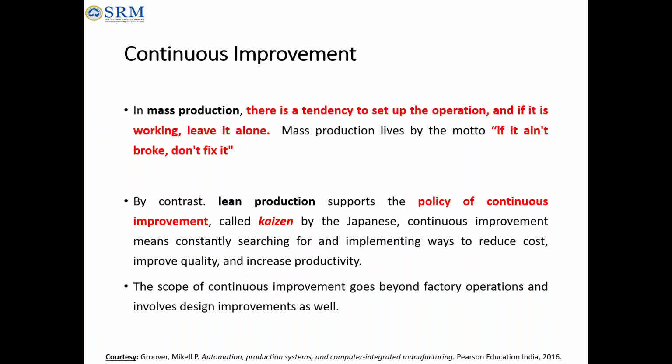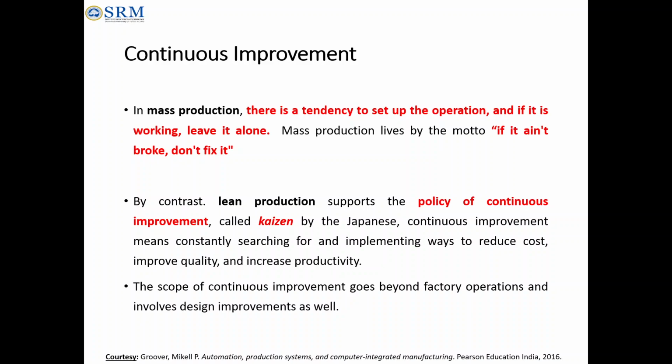The fourth principle of lean production is continuous improvement. In mass production, there is a tendency to set up the operation, and if it is working, just leave it. There is no need to change anything or try something new. If you fix it and it starts producing the component without any trouble, just leave it. It will run and give continuous output. That is mass production.